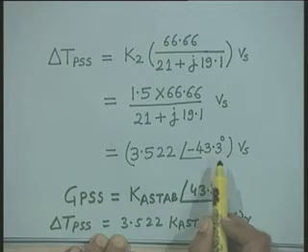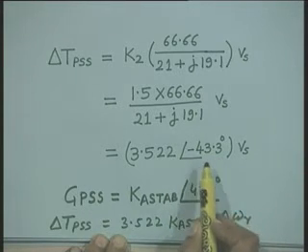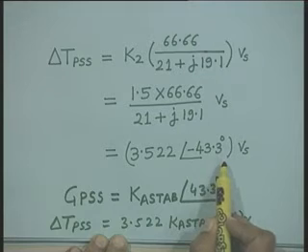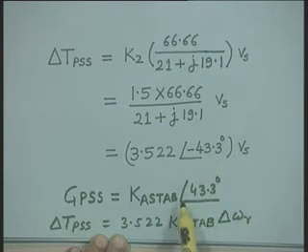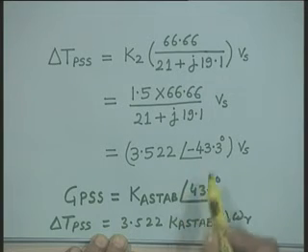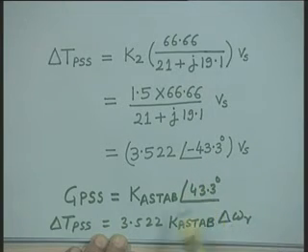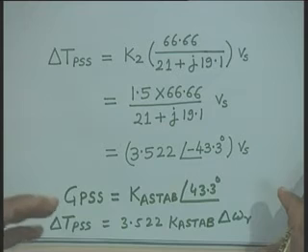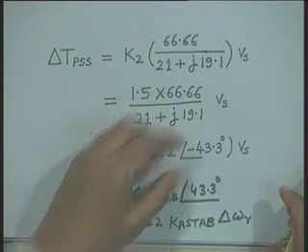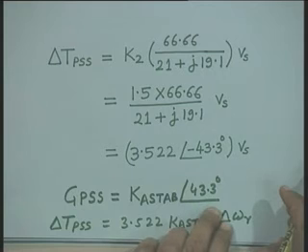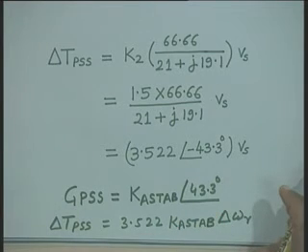Now, another point which we have to understand is that suppose I provide a PSS which will not fully compensate for this phase lag, because here the phase angle is 43.3 lagging, and if I make the PSS compensate for an angle which is less than this, that is instead of 43.3 degrees, let us take 30 degrees, right.